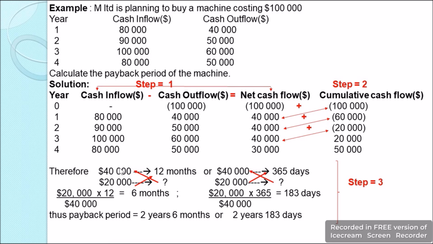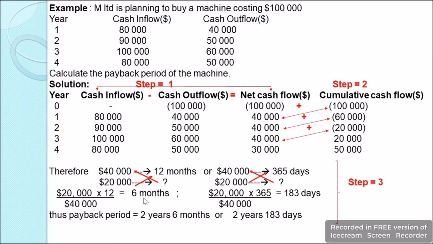So now in step 3 you see in year 3 we were able to get a net cash flow of $40,000, and this we were getting in a whole year, that is in 12 months. So 40,000 we were able to get in 12 months. So we require only this 20,000 to be recovered for the initial investment. So 20,000 how much? When we cross multiply this we get 20,000 times 12 divided by 40,000 which will be equal to 6 months.